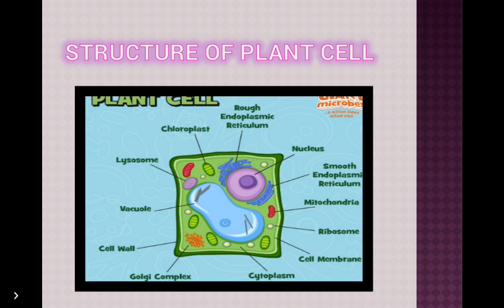Vacuoles, they are fluid-filled sac-like structures. They store excess food and water that a cell uses to survive harsh conditions. They also store waste inside them which is eventually sent out of the cell. In plant cells, vacuoles are much larger than in animal cells.